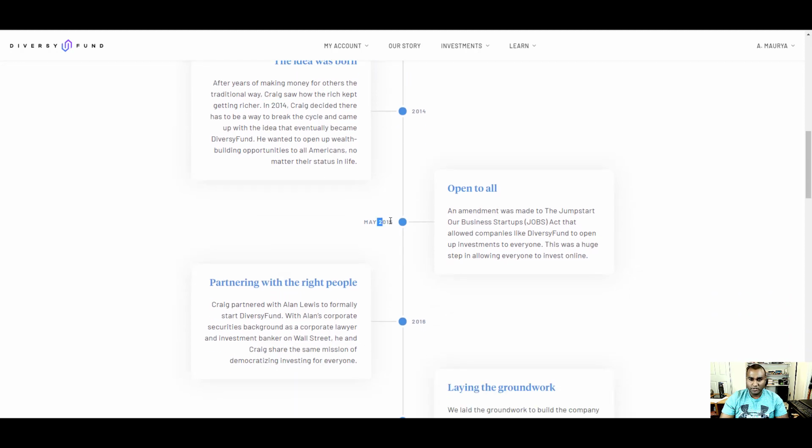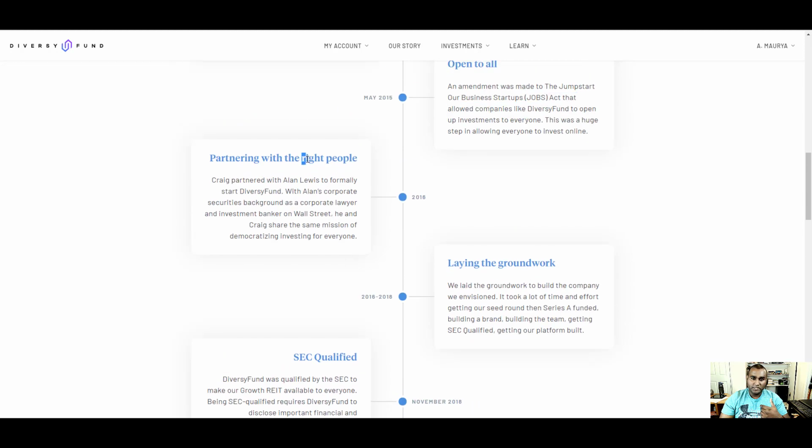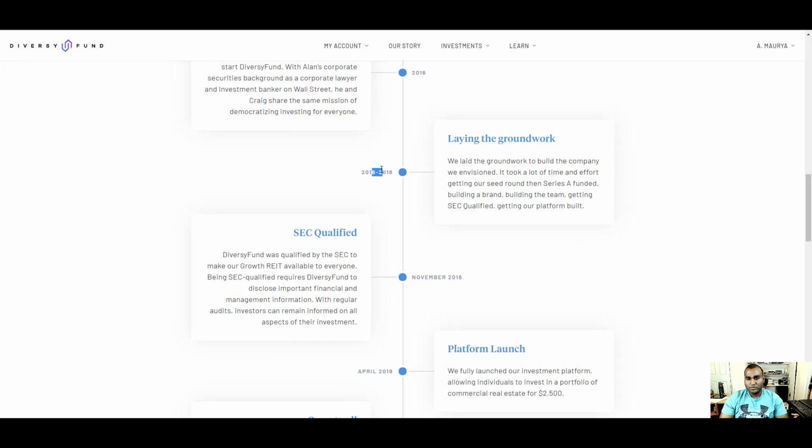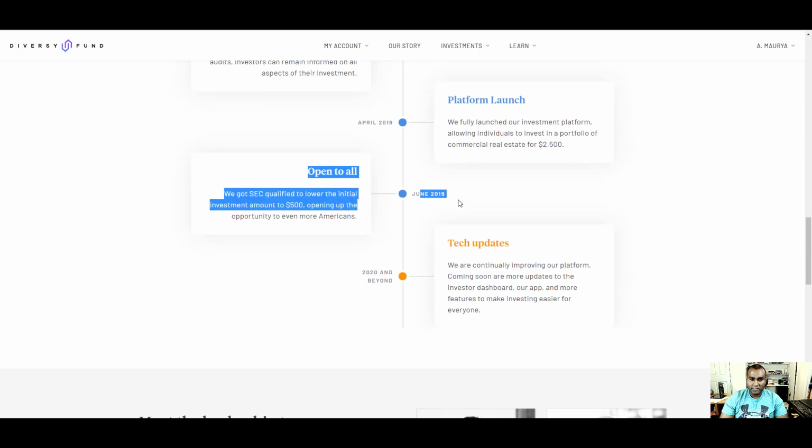Open to all his investors in 2015, but still they were only open to accredited investors basically. Then moving forward, partnered with the right people in 2016, so they had to bring in more partners, laying the groundwork in 2016 to 2018, right? The Series A funding, SEC qualification, and this is where they update right here to open at $500, and this is why most people can get in nowadays, people like me, because now they have finally qualified. If you put in a minimum of $500, you can have an account with them.